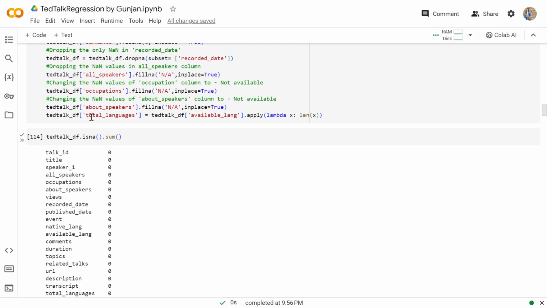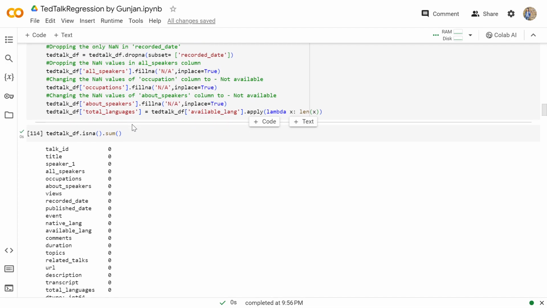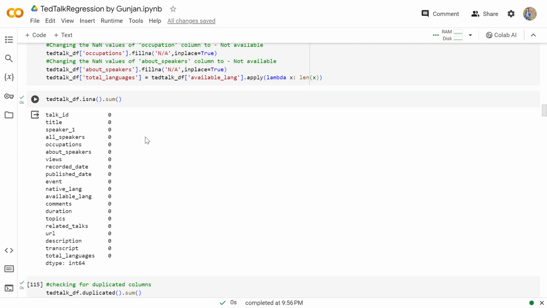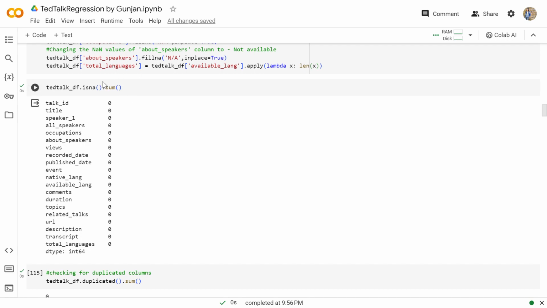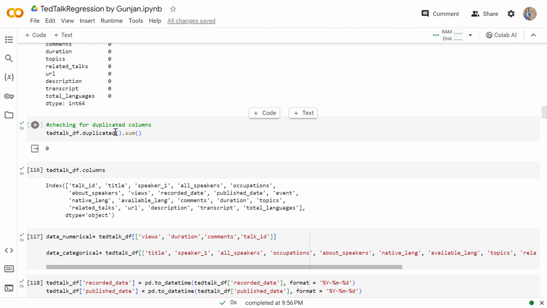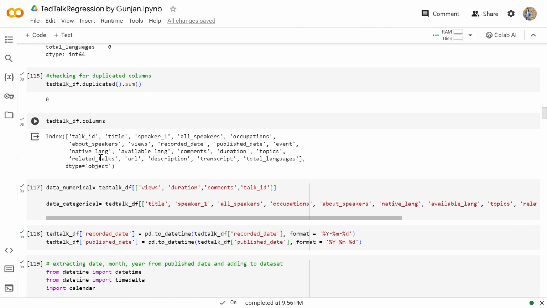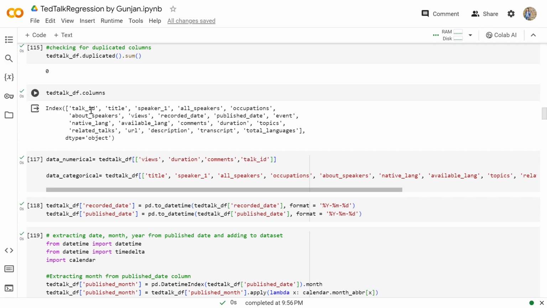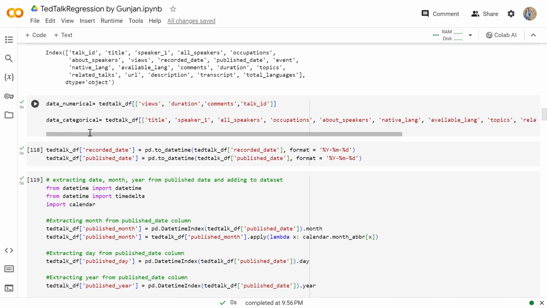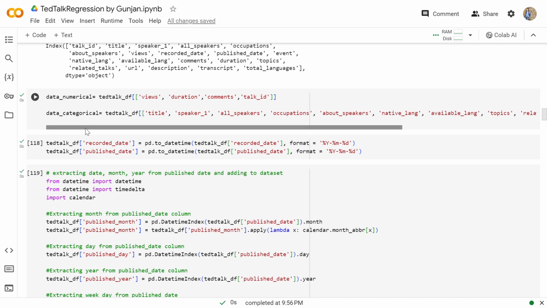Then we'll make a new column with the name total languages. Then we'll see if there are any null values left. With the help of the isna().sum function, we can see that we are left with no null values, and there are no duplicate values left as well. Then the TED Talk DF contains the talk ID, title, speaker 1, and the total languages column that we have also made. So there are some numerical and some categorical columns in our data set.